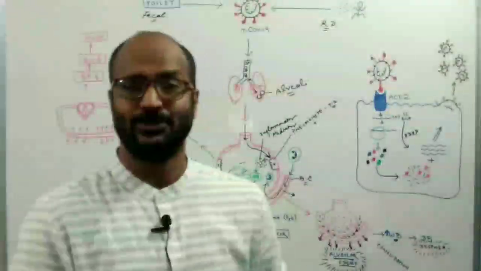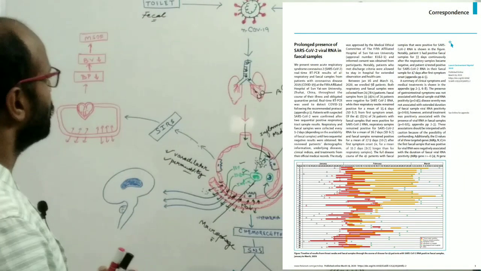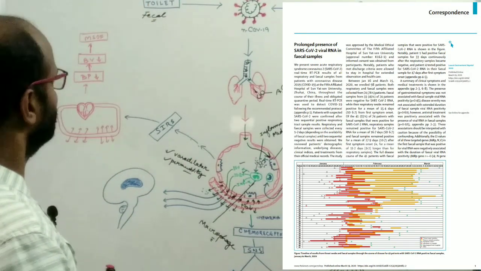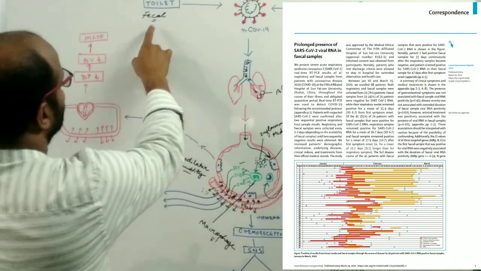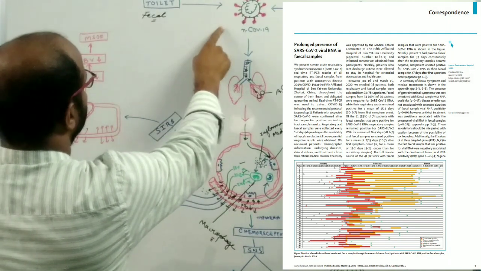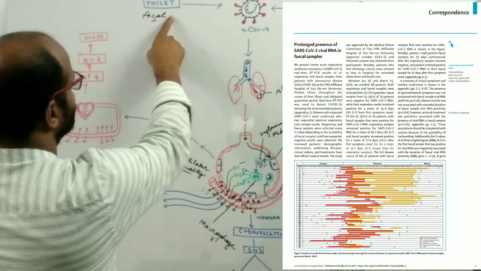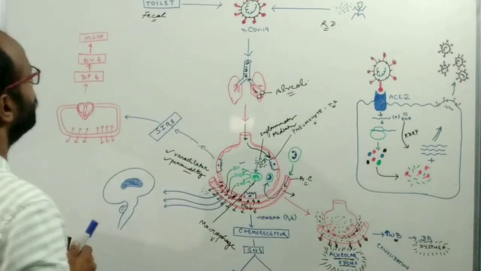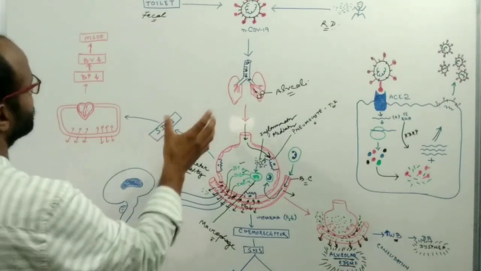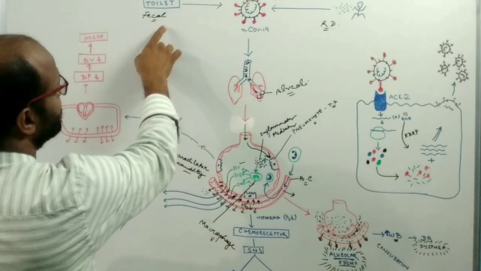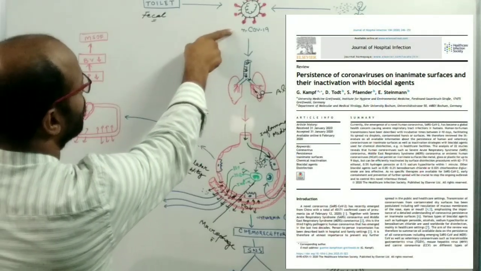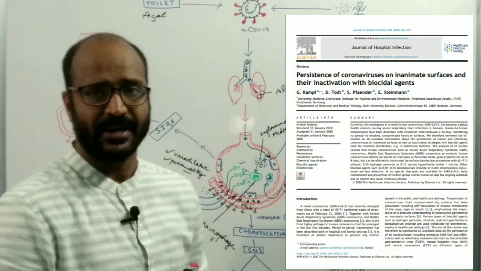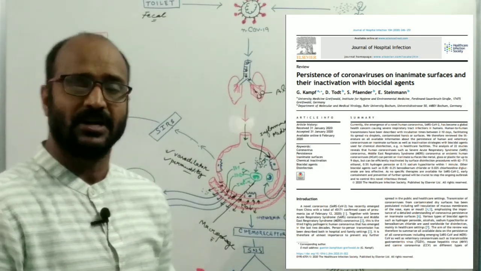Now come to the pathophysiology of the novel coronavirus. There are several ways to be infected by the novel coronavirus. If an unaffected person makes contact with the fecal matter of an infected person, there is a chance of infection. If an unaffected person uses the toilet of an affected person, there is a chance of contamination, because the fecal matter of a patient contains millions and millions of viruses.